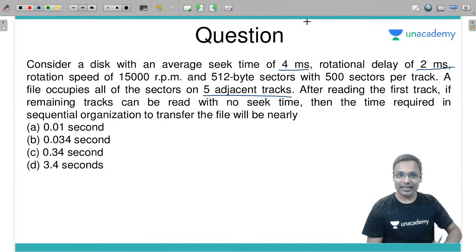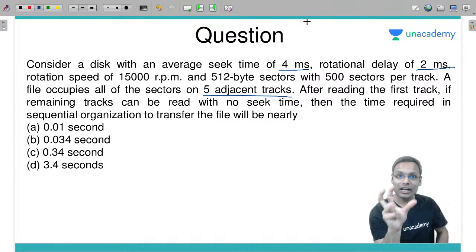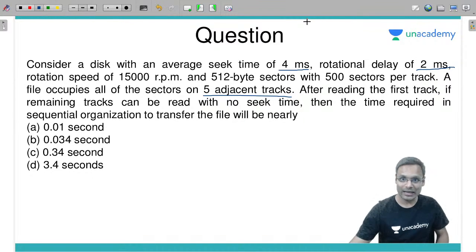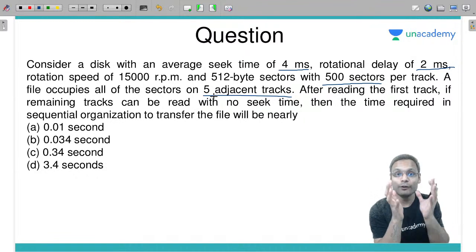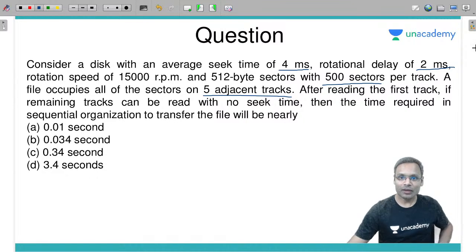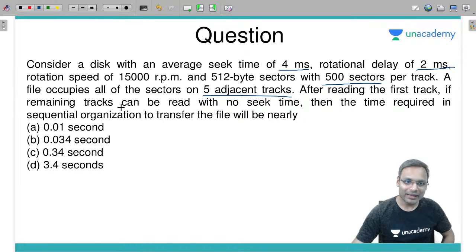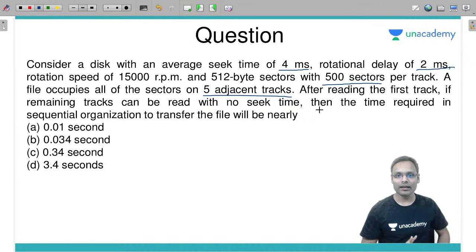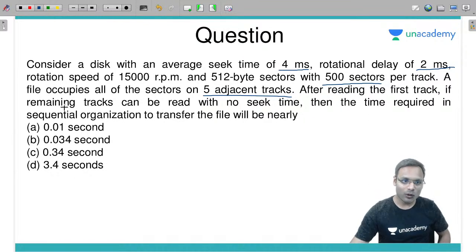In that particular case, how many tracks should I access to access the file? 5 tracks. On 5 tracks, how many sectors will I have to access? Each track has 500 sectors, which means 2500 sectors you are accessing to access the entire file. Fine. After reading the first track, if the remaining tracks can be read with no seek time, meaning seek time is required only once, and not for the remaining tracks, as mentioned in the question, then the time required for sequential organization transfer of the file will be nearly how much?